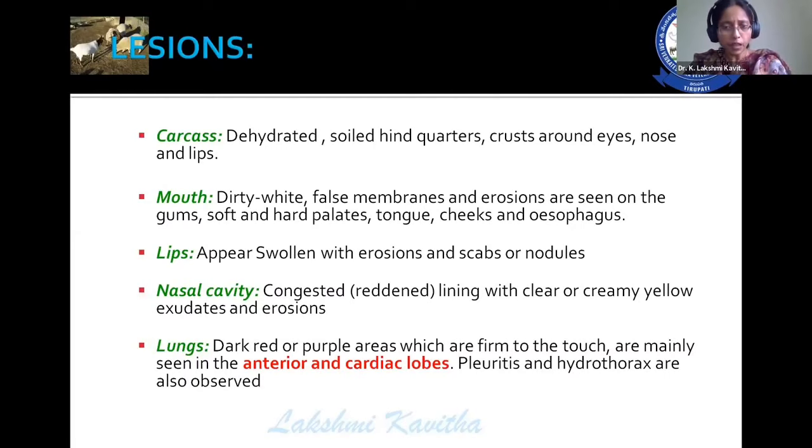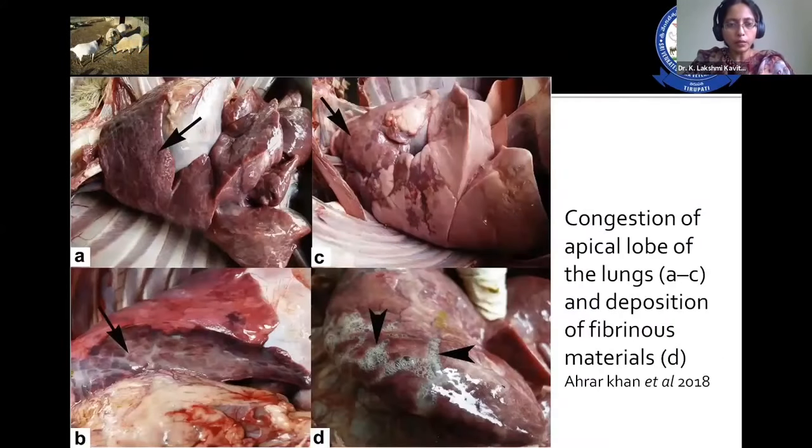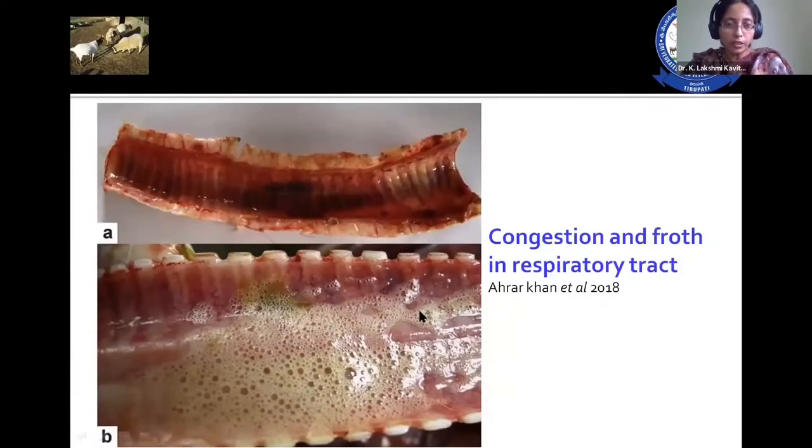Lungs are dark red or purple in color. They're firm to touch, and these lesions are mainly seen in the anterior and cardiac lobes of the lungs. Pleuritis and hydrothorax are observed. So in the lungs, there are red or purple colored areas in the apical and cardiac lobes, then fibrinous exudate. Definitely, if fibrinous exudate is there and there is damage to the lung, it leads to respiratory distress, and the animal suffers a lot for respiration. Frothy discharge in the trachea is one of the important lesions that you observe in PPR.